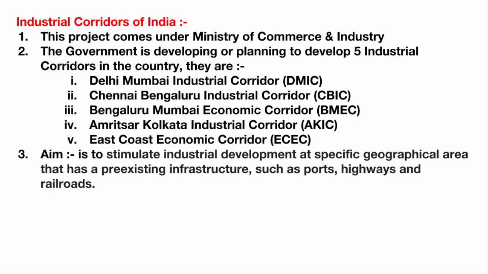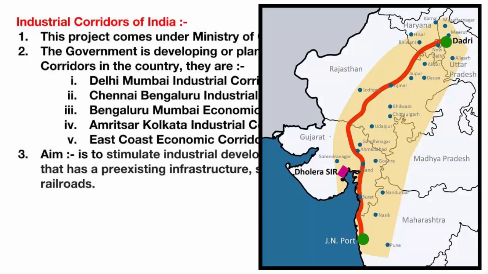There are going to be these 5 industrial corridors, 5 important main industrial corridors, and I'm going to show them to you on a map. The first one is the Delhi-Mumbai Industrial Corridor. We call it DMIC. It covers the states of Uttar Pradesh, Haryana, Rajasthan, Madhya Pradesh, Gujarat, and Maharashtra. If you look at this map, this region is an industrial corridor. So you will find a lot of industrial areas in this region.